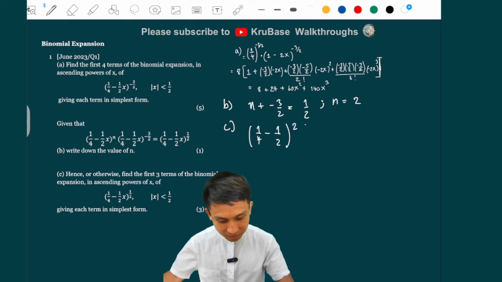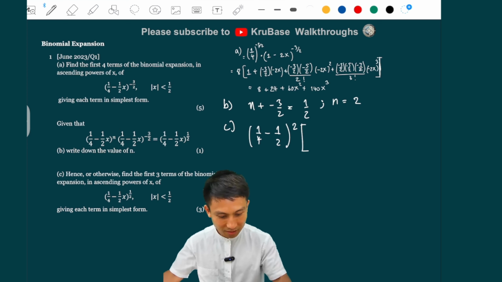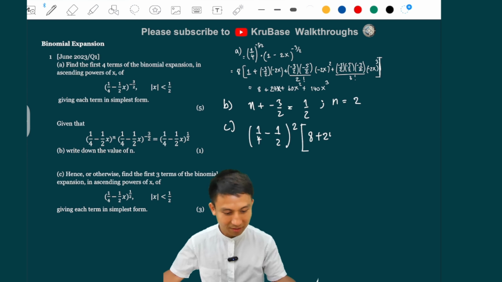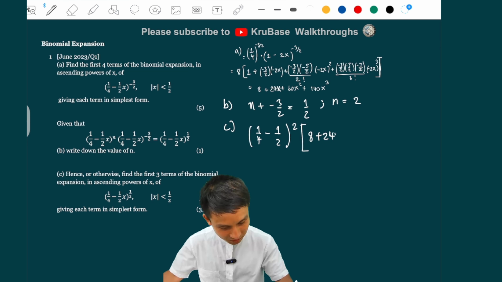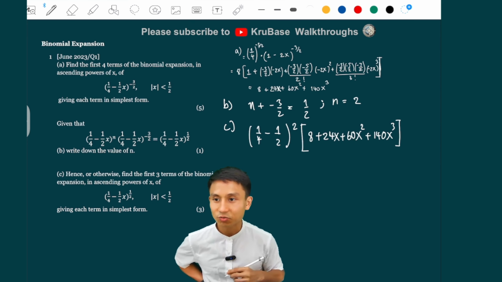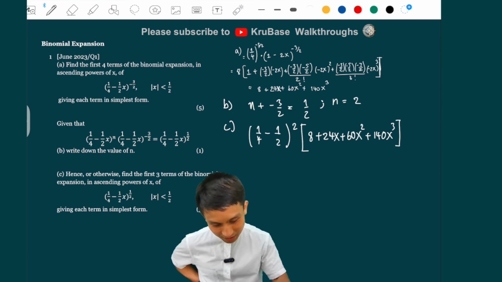And then the expansion we have, because this comes from the first part, is 8 plus 20. Ooh, looking back, I forgot the x here. Just attention mechanism there. 24x plus 60x squared plus 140x cubed. So that is it. Just use the expression there because they give you a hint. Why not use it? Oh, I forgot the x again.